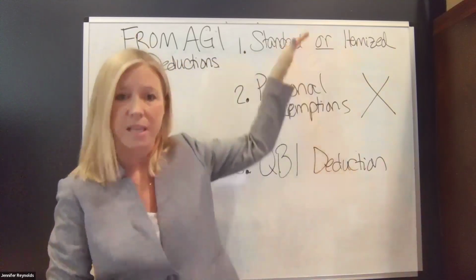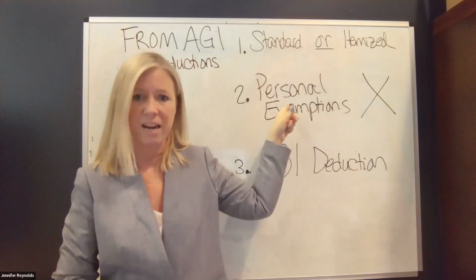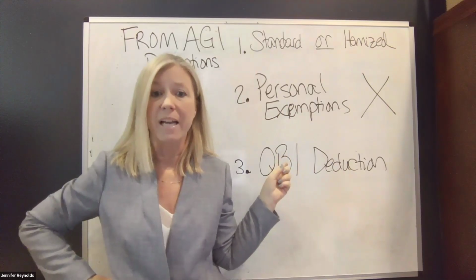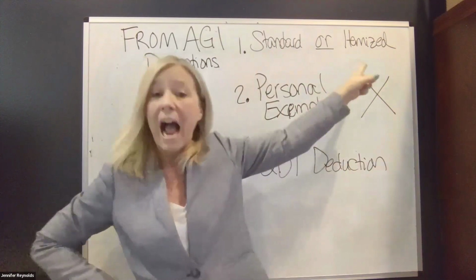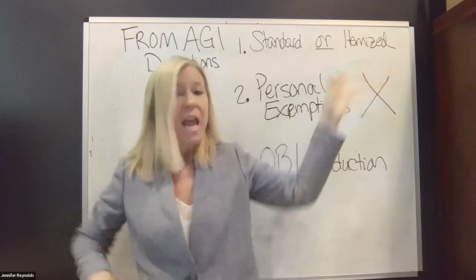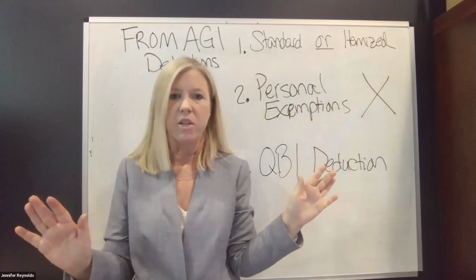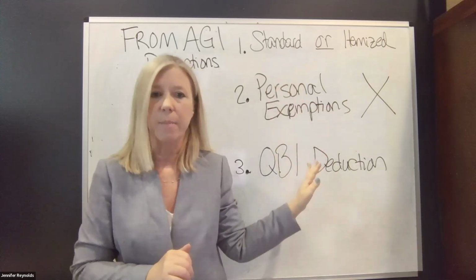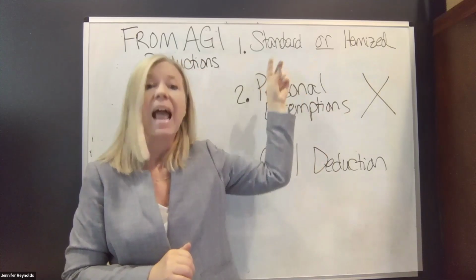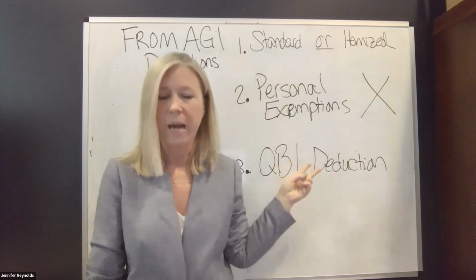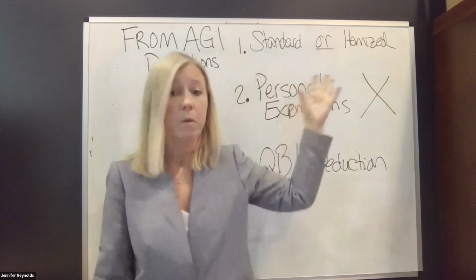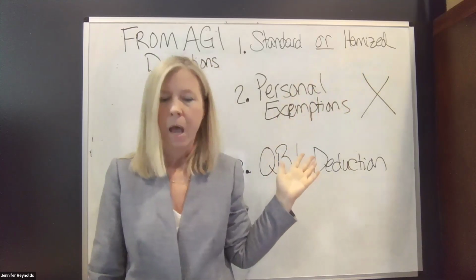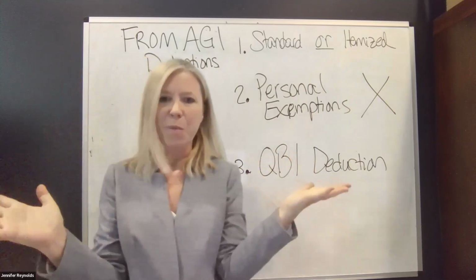Another thing about this QBI deduction that throws some people off sometimes, because during TCJA years we're really focusing more on these two since this one's out of play, is that sometimes students get confused and think that for the QBI deduction, you have to itemize in order to take it. And you don't. Just because it's a from AGI deduction, it's not on that list of itemized things. It is completely separate. So you could take the standard deduction and the QBI if you had a business. Totally okay. Or you can itemize and bunch it all together and take the QBI. Okay, I think that's all I want you to know about that.